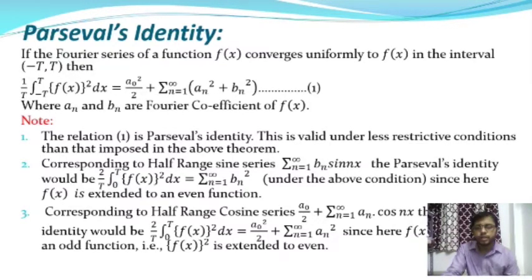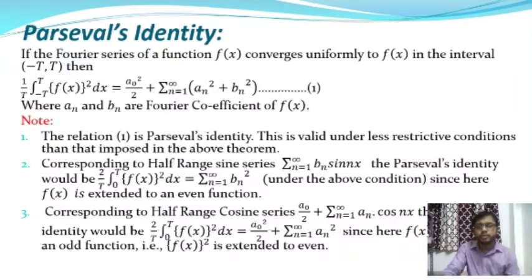So this is the half range cosine series, where the cosine term is present but the sine term is not present in that series. So this series is a Parseval identity. Then it would be 2 by T into integration over 0 to T f(x) square into dx, and this is equal to a0 square by 2 plus summation n is equal to 1 to infinity an square.